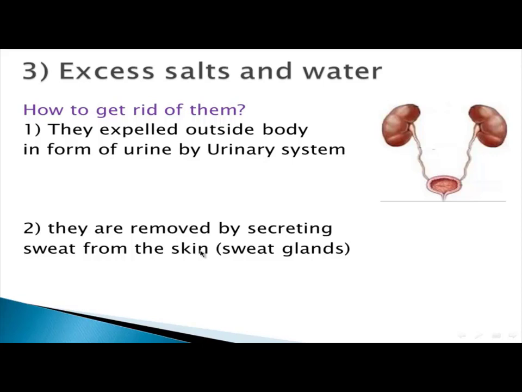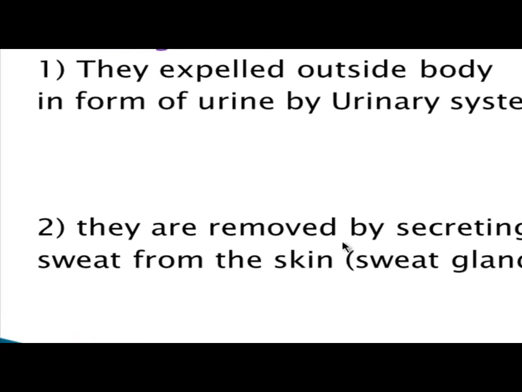Your skin contains some specific type of glands called sweat glands. Let's check the definition. What's the meaning of sweat glands? Sweat glands are glands inside the skin that produce sweat. Maybe it will come as a complete scientific term: glands inside the skin that produce sweat. You have to say sweat glands.